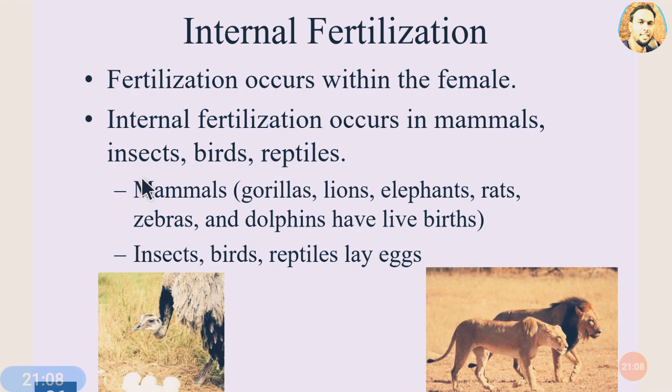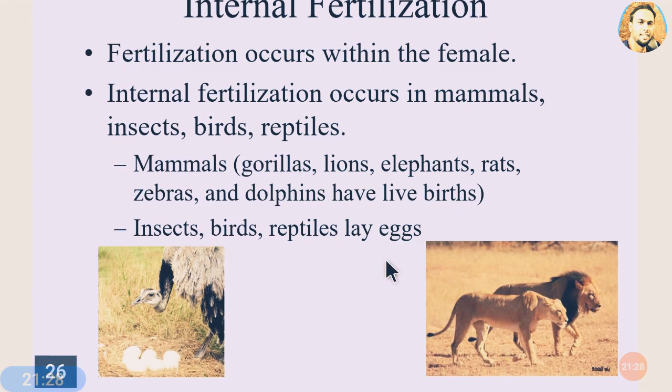Internal fertilization: I hope by this term you can now understand its meaning. Fertilization occurs within the female. Internal fertilization occurs in mammals, insects, birds, and reptiles. Mammals like gorillas, lions, elephants, rats, zebras, and dolphins have live births, and insects, birds, and reptiles lay eggs.